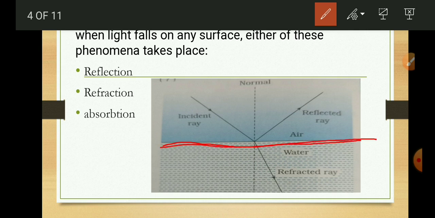The incident ray is the light which falls on this surface, strikes it and bounces back in the same medium. It takes place mostly for a completely polished, shining or plain surface like a mirror.